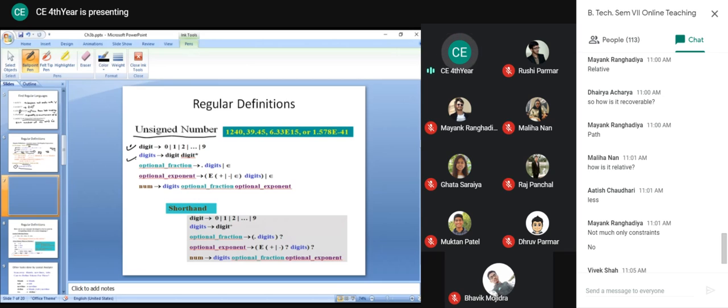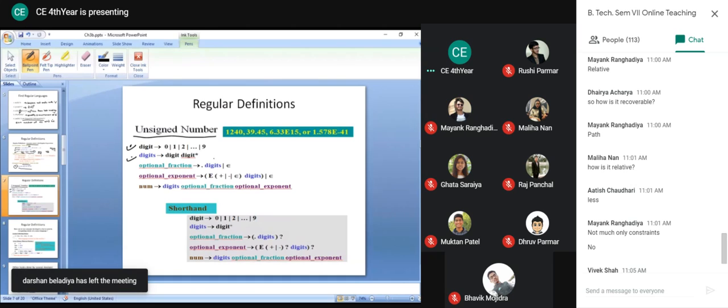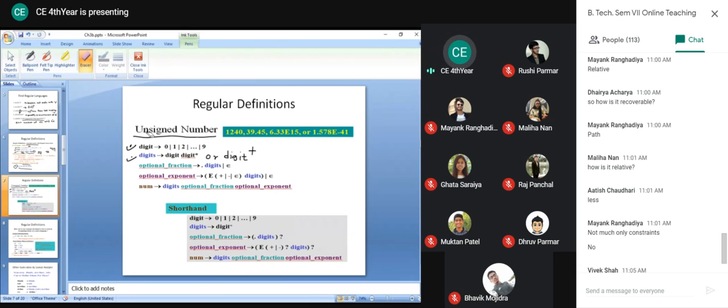So I am giving another definition, digits, as digit digit star. It indicates that there must be at least one digit. That's why this digit is there. Or also you can write it in this way. This is also known to you, digit plus, because plus indicates one or more occurrences. So here digit digit star can also be written as digit plus. Both are the same.